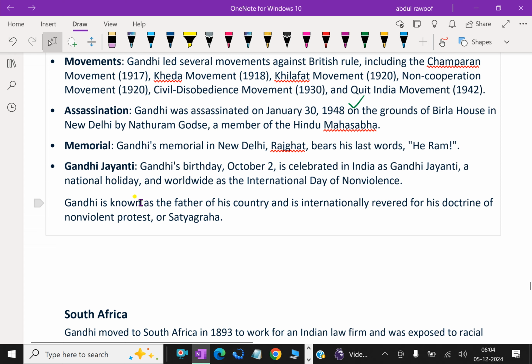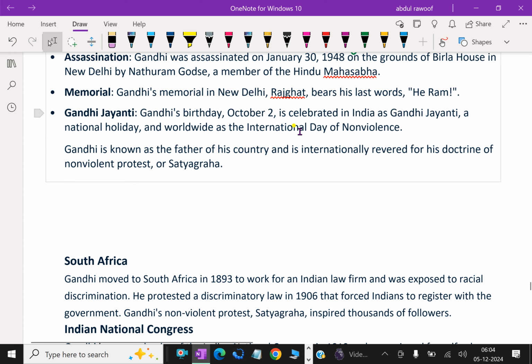Gandhi Jayanti. Gandhi's birthday, October 2, is celebrated in India as Gandhi Jayanti, a national day, and worldwide as the International Day of Nonviolence. Gandhi is known as the father of his country and is internationally revered for his doctrine of non-violent protest, or satyagraha.